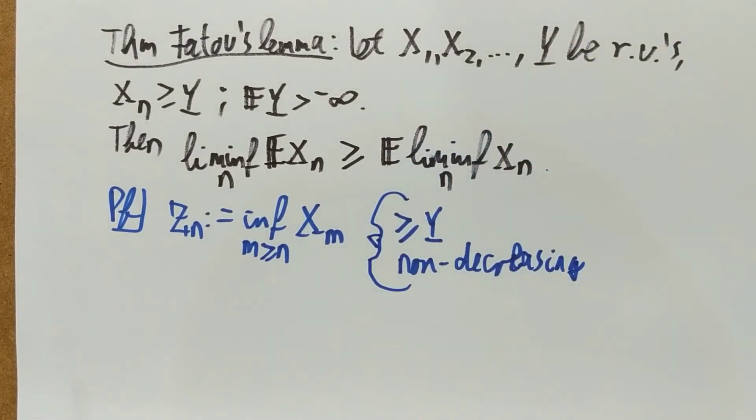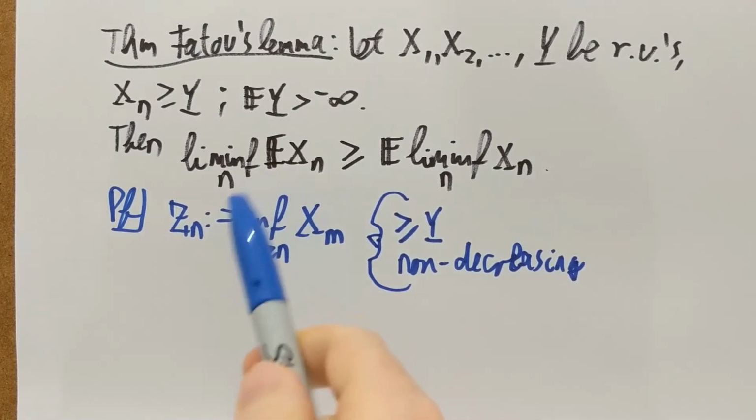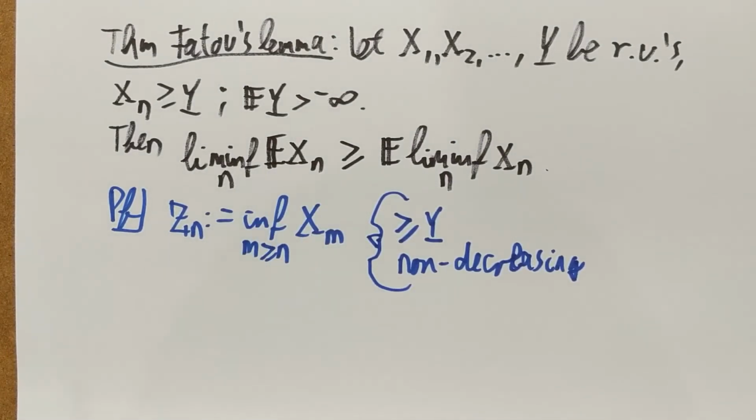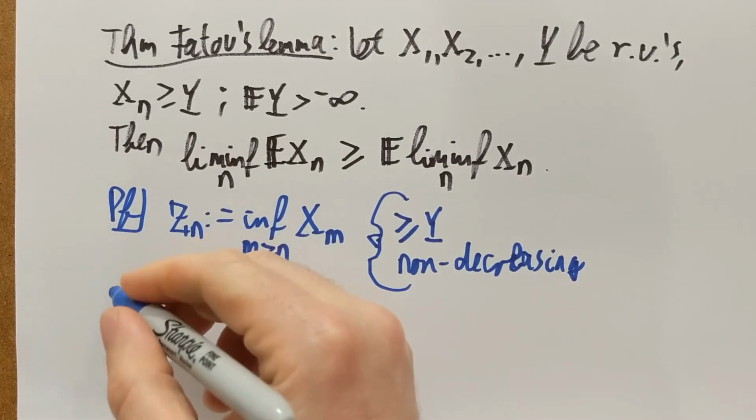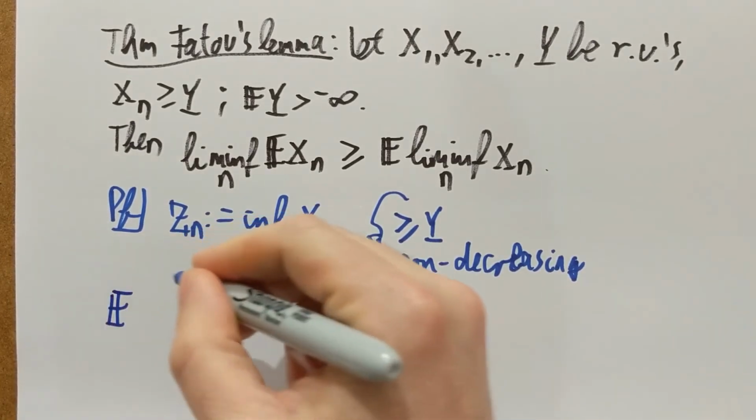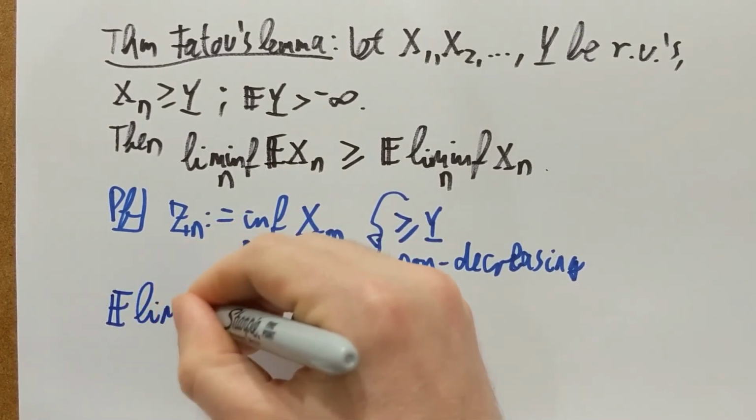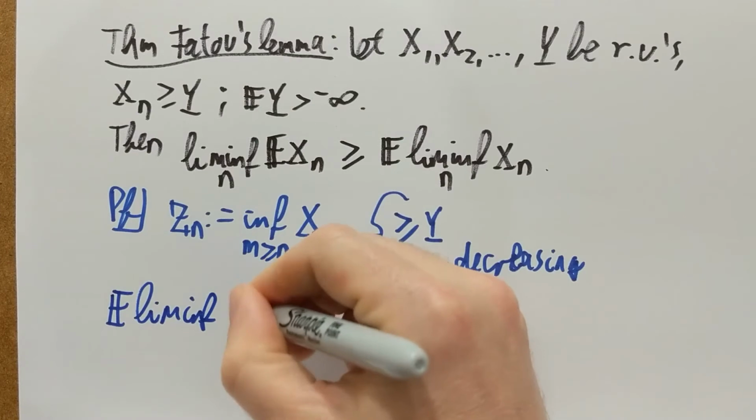Why is that? Because if I increase n, then I'm taking the infimum over a smaller set. Taking the infimum over a smaller set can only increase my value. It can never decrease my value. So I have actually a non-decreasing sequence Zn, which is bounded from below by Y, which has a finite expectation at least from below. And that's the ideal circumstance to make an application of the monotone convergence theorem. So let me start on the left-hand side with the expectation of the lim inf of the Xn's.